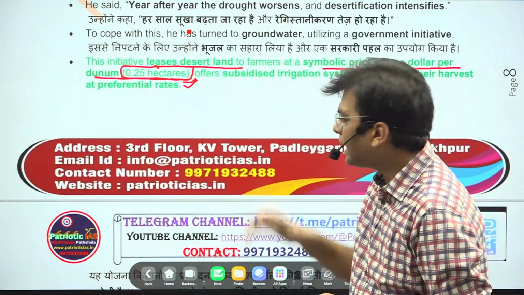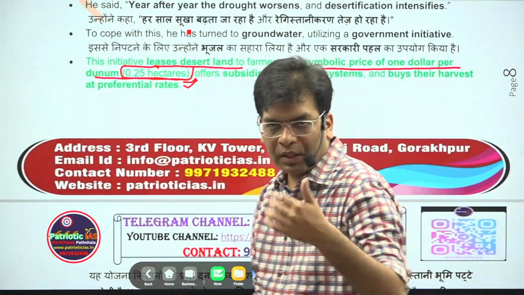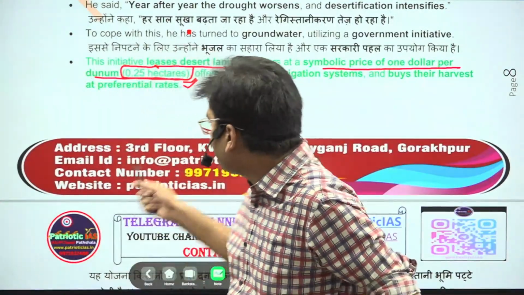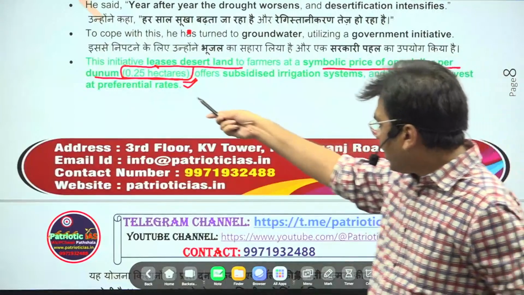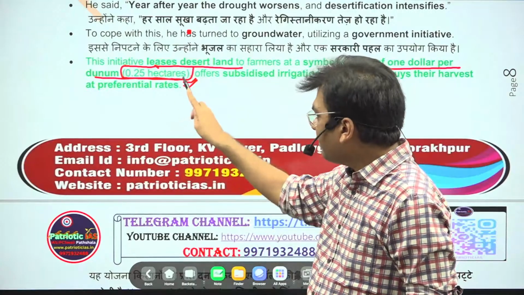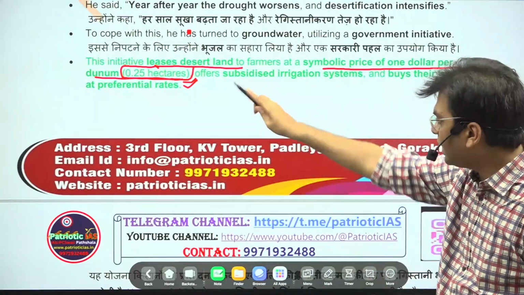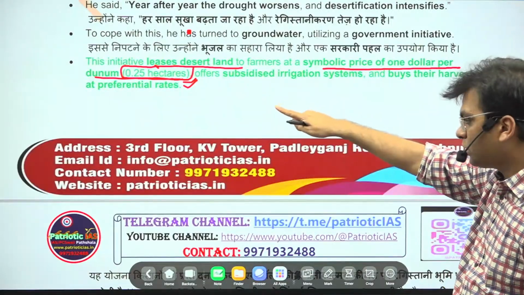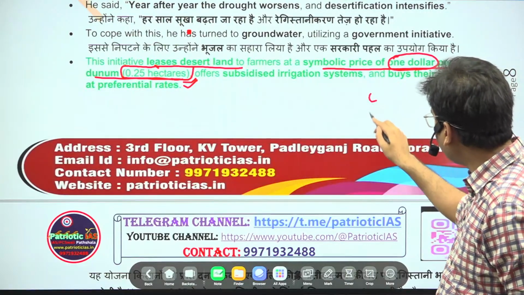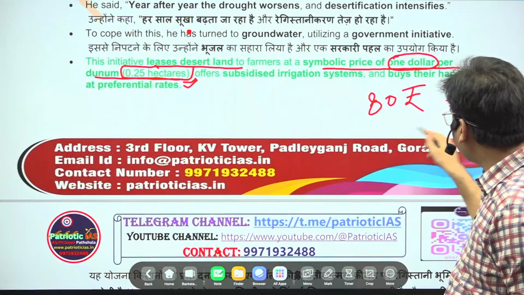Here the government has started a plan under which they are promoting land allotment and providing land at a very minimal cost. You will see that 0.25 hectare is very large land, many times a bigha. At $1, which is near about 80 rupees, you are getting that much land.